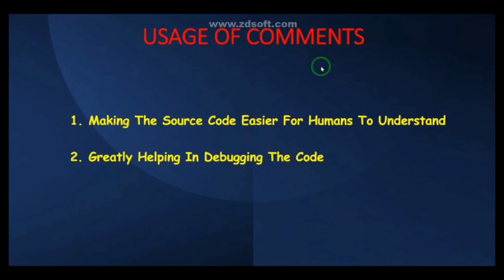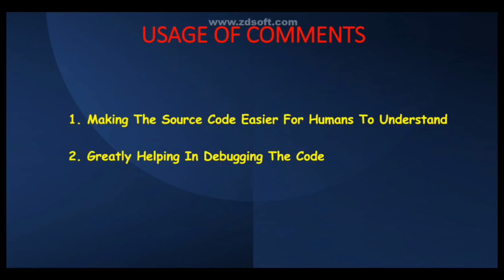And what is the usage of comments? Making the source code easier for humans to understand and greatly helping in debugging the code. Let me give you an example, guys. Suppose somebody asks you to write code and submit it, and you write it without comments and submit it. If the code is some 10 or 20 lines, it's okay to understand. But if it is more than suppose 100 or 200 lines, then definitely you won't understand. So better to use comments in your code so that others can also understand easily. So that is the usage of comments in the code.